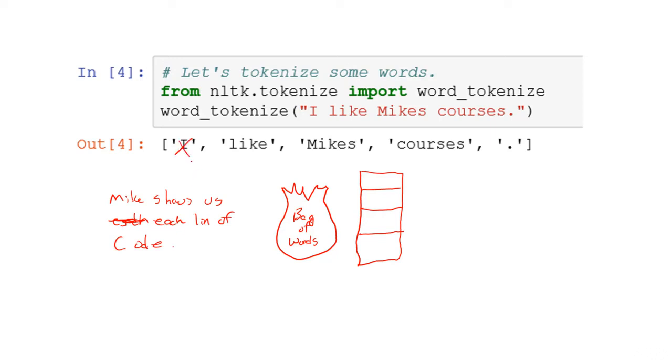Right. And what we would do is first kill the stop words, right? And then count the frequency of the words that are left. Mike. There's Mike once. There's Mike twice. Mike occurs in this body of text twice. How about shows? Shows occurs once. Code is once. So again, not the world's best example. How about like? Shows us like appears once.